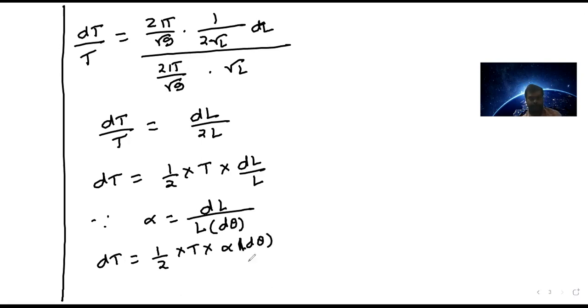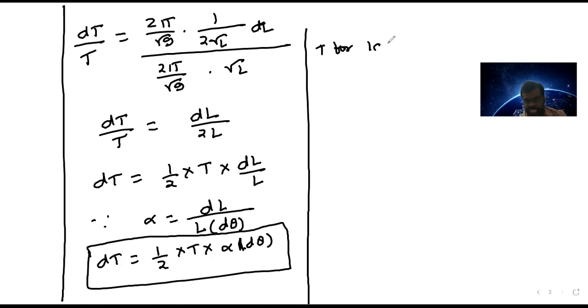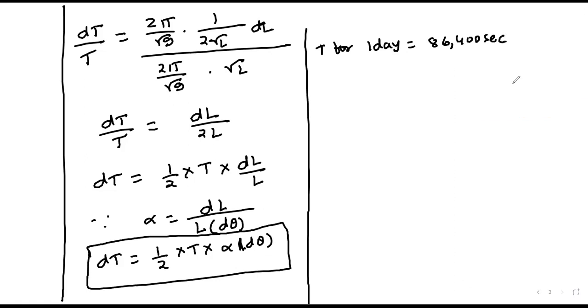Okay, now that is the first application. Suppose they ask the time period of 1 day, that is T for 1 day. I can say that it is 86,400 seconds. 1 day means 24 hours, and 1 hour is 60 minutes, and 1 minute is 60 seconds. So 24 into 3600 will get us 86,400 seconds. That is our first application.